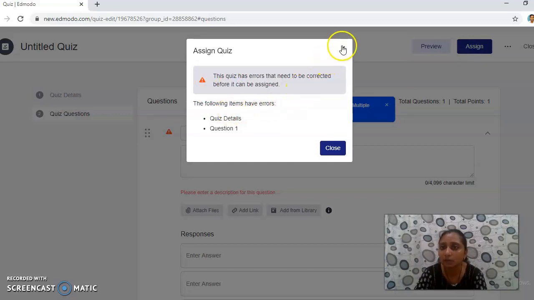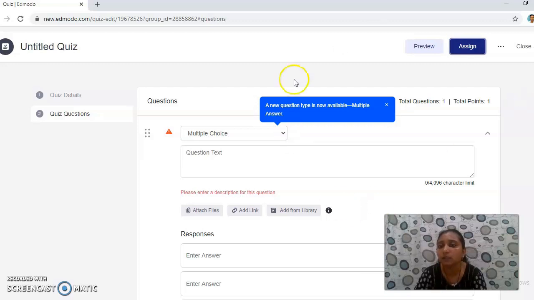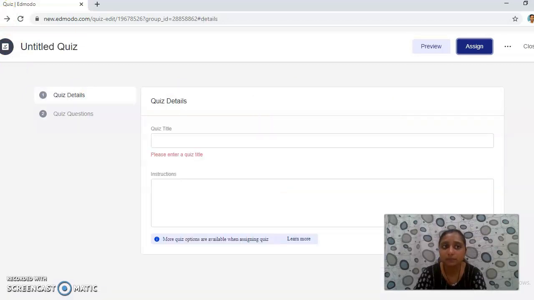Once you put the due date, after the due date no one can do your assignment, and as soon as you put your due date over here, your students will receive a notification and continuous reminders that you have yet to do the quiz. So accordingly they can complete their quiz.